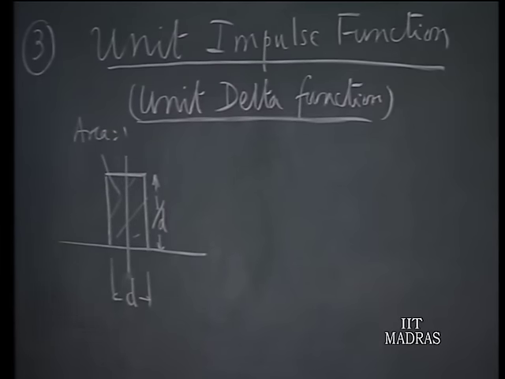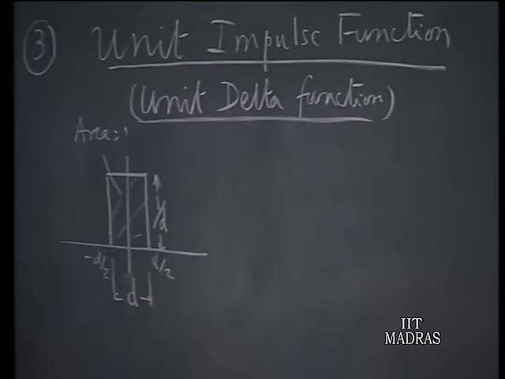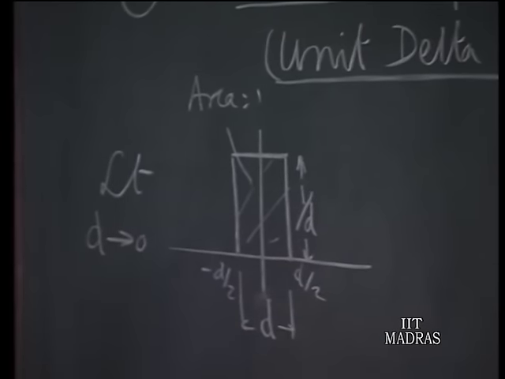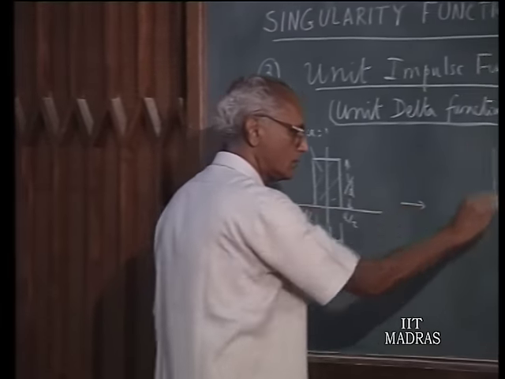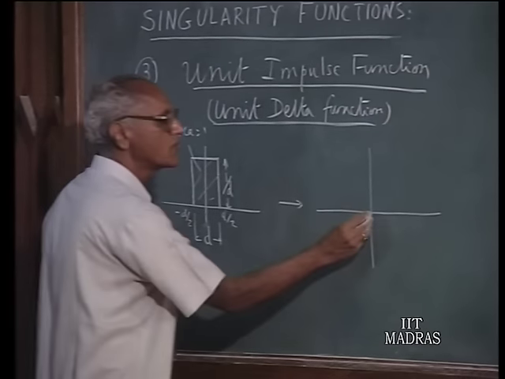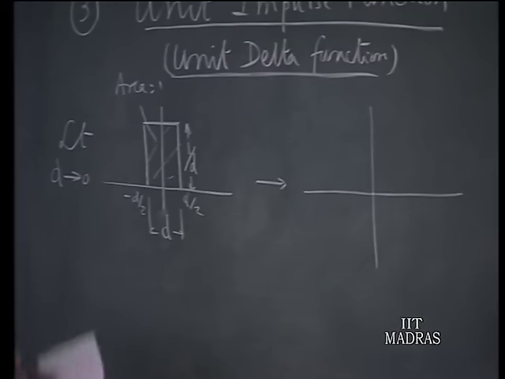So, maintaining that area, as you make d smaller and smaller, the pulse width becomes smaller, but the height grows, so that the area under the curve is maintained equal to 1. This is d by 2, this is minus d by 2, and it is still centered around the origin. So, imagine what happens when d goes to 0. When d goes to 0, you should have ideally a pulse which has 0 width, but a height which is infinitely large.